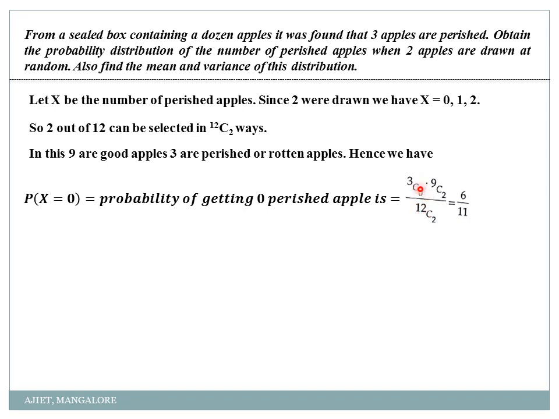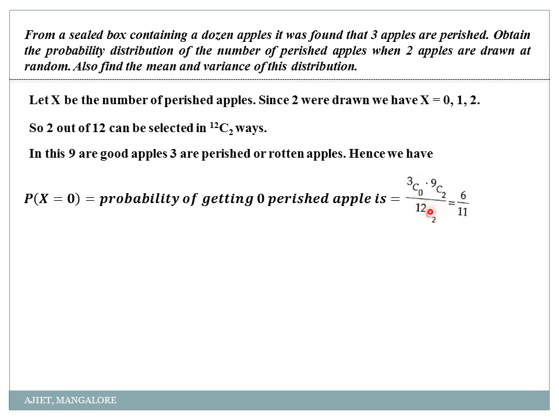So here 3C0 is for selecting the 0 rotten apples, and 9C2 is for the apples which are remaining. So 3 plus 9 is 12 and 0 plus 2 is 2. Am I right? See here, 12C2. Will I get the 12C2? Yes. Divided by 12C2, or that is nothing but 6 by 11. You can use a calculator. Okay. So check my previous video.